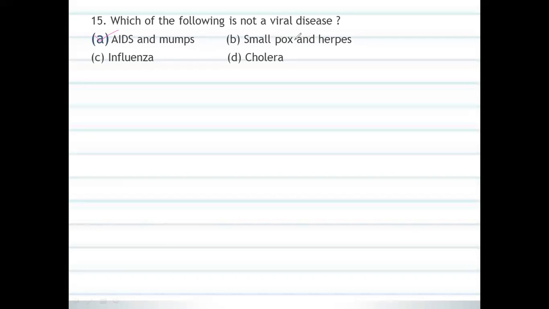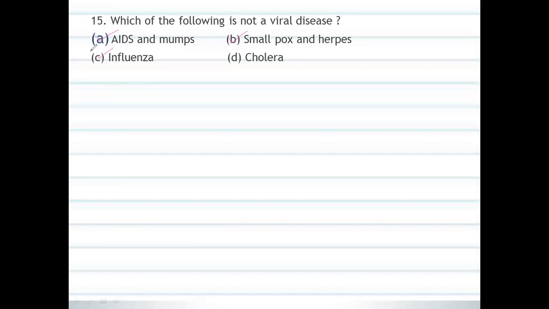That is the 15th question. In that, smallpox and herpes they have given. Smallpox is also one of the viral diseases. Next, C, influenza. The influenza is also one of the viral diseases.